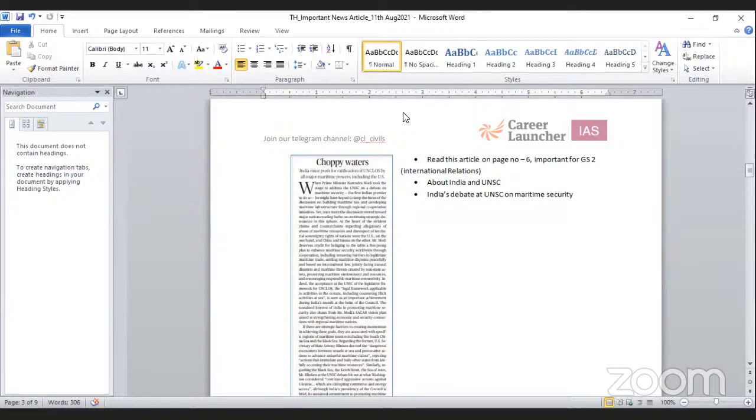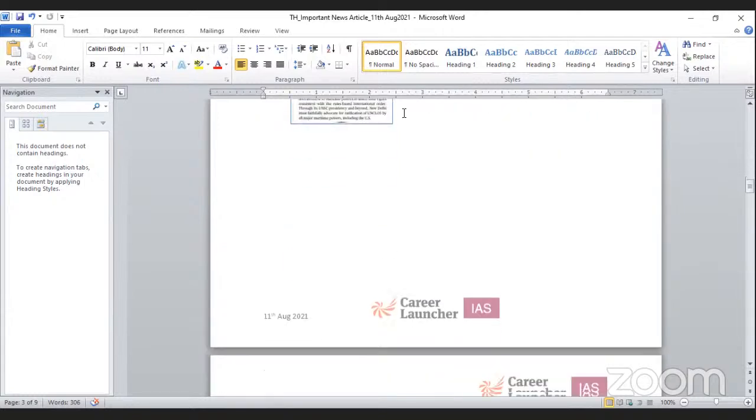So this article, basically, is a smaller article, but if you want to read in detail, then you need to have a broader picture, a broader idea of it. Like maritime security, India had talked about, and here it is talking about all such like-minded countries needing to come together. So all such European nations, African nations, along with the USA, need to come together and work towards maritime security. You can read an analysis on this.